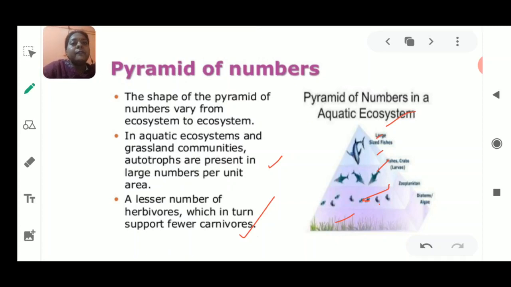Okay, now if the animals are more, the trophic level is going to increase. If the animals are fewer, the trophic levels will be fewer. And you can make this food chain, which is represented in the form of a chain, in the form of a pyramid as well. Okay, so that was about the pyramid of number.